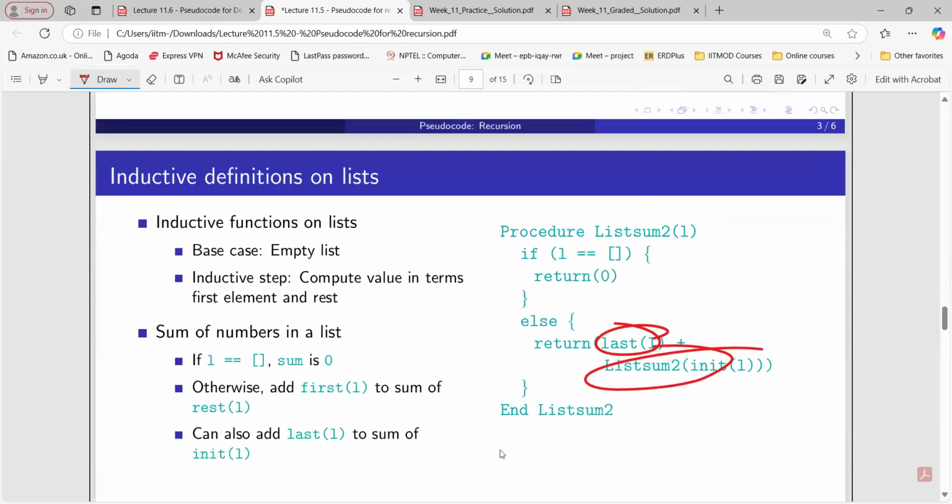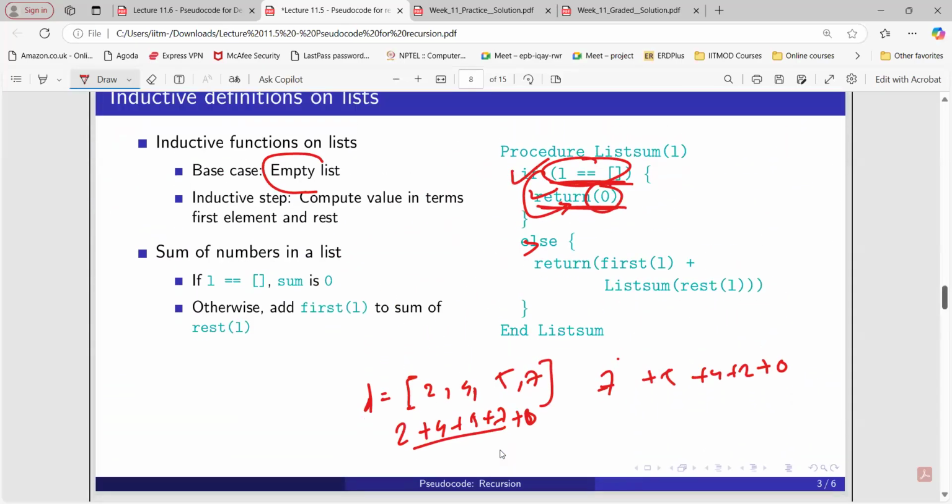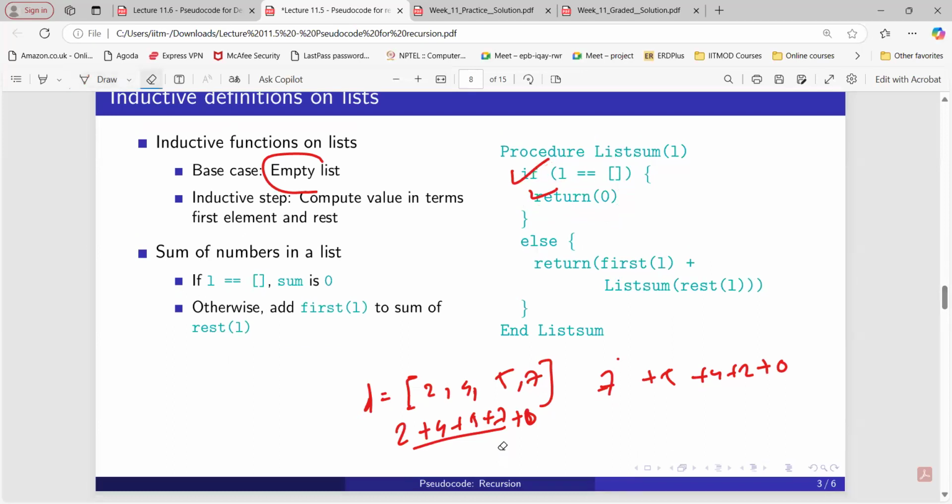Excuse me. And yes. Hello. Can you just tell me, in this else statement, you have this return first L plus list sum rest L. Now this list, the one is a list and the other one is an element, and they're both.